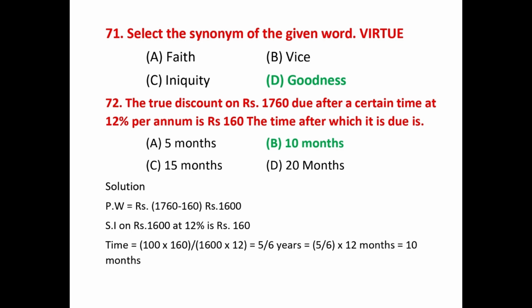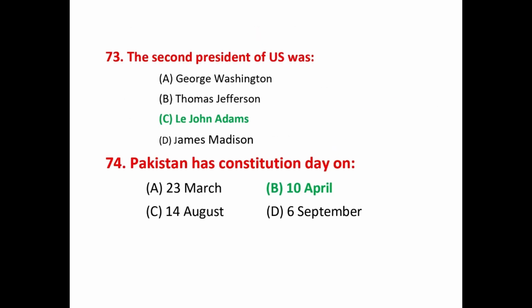Question number 72. The true discount on rupees 1760 due after a certain time at 12% per annum is rupees 160. The time after which it is due is? That answer is 10 months. Question number 73. The second president of US was? That answer is John Adams. Question number 74. Pakistan has Constitution Day on? That answer is 10th April.